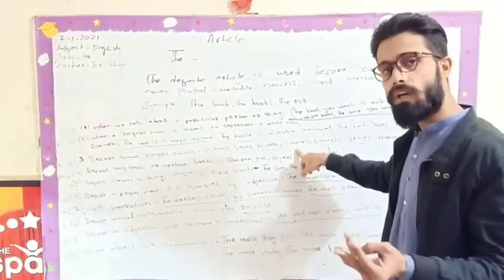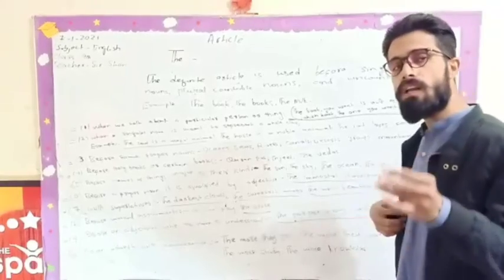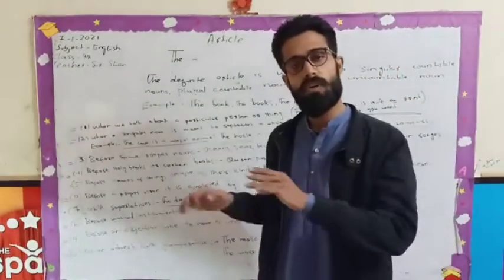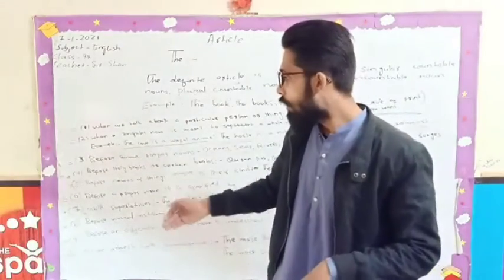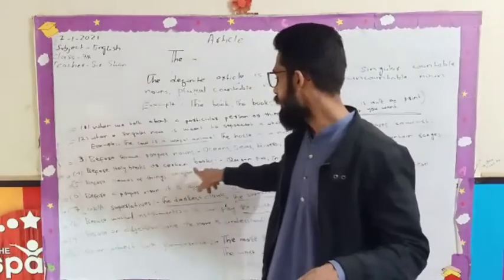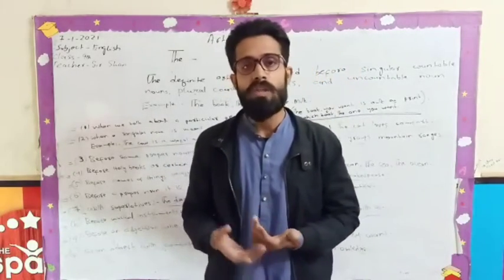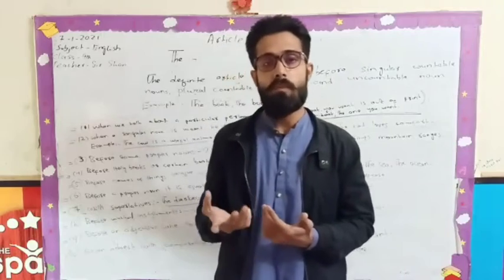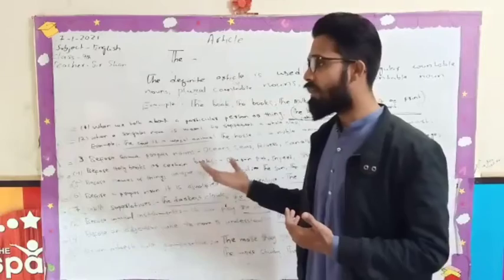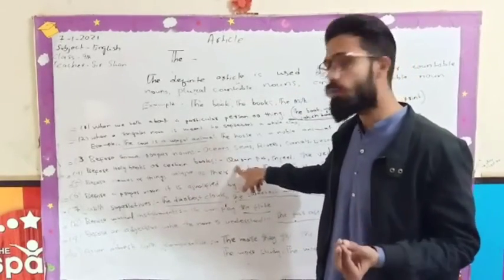Whenever we read out the name of these things, we will put what before them? The. Now we are coming to the before holy books or certain books. If we are writing or speaking about holy books or certain books, we have to put what? The before them. Here I am also giving examples: the Quran.